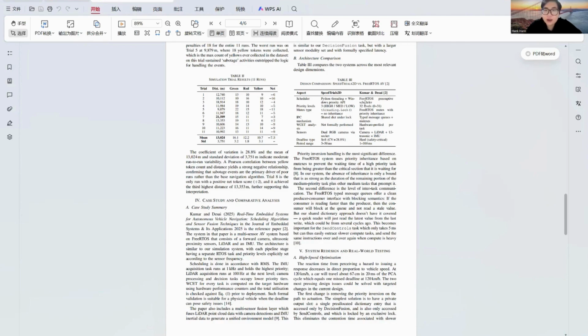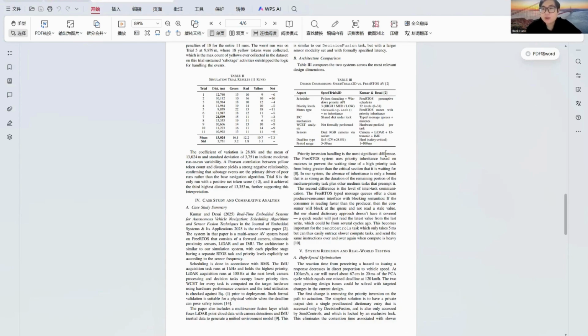So you can see the table. We compare two systems. Our Speed Trials 2D system has a similar structure. Both systems use separate tasks for perception, decision making, and control. However, there are some important differences. Our system uses Python threads on Windows and has only three priority levels. Tasks share information through dictionaries and locks.